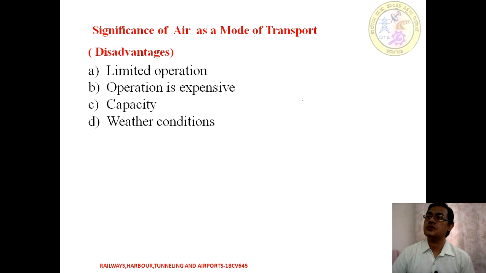Then the weather conditions. It is not a fair weather mode because it can't be operated continuously. For example, the weather might be snow, heavy rainfall, fog or poor visibility. In such cases we can't operate airplanes. That is also a disadvantage of air as a mode of transport. And next is strict flight rules. There is guidance according to which we need to operate the flight, hence it also has some disadvantage with respect to air as a mode of transport.